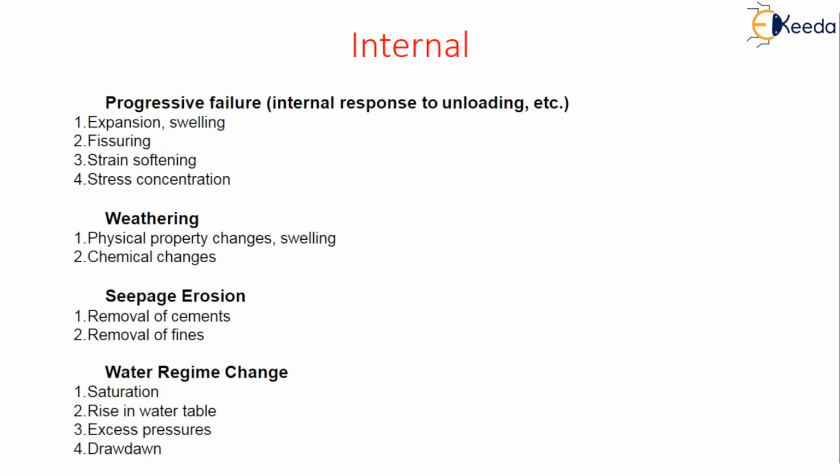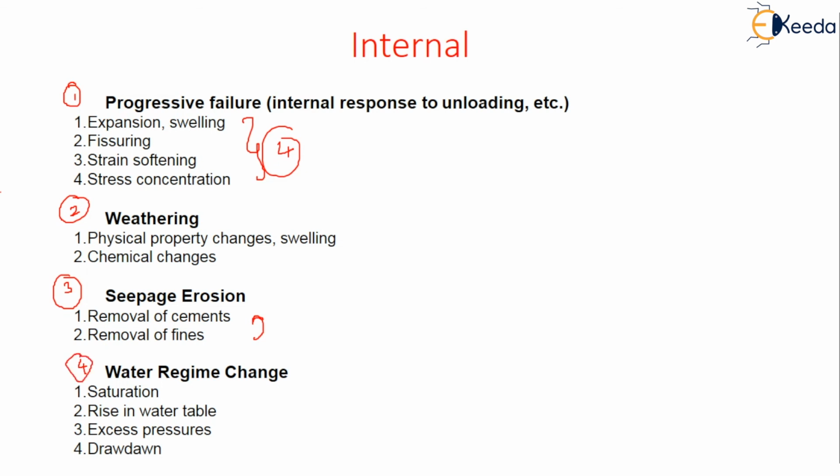Coming to the internal, the first one is the progressive failure. In the progressive failure, we have expansion and swelling, fissuring, strain softening, and stress concentrating. These are the four factors which fall under this failure. The second internal one is weathering. It can be physical property changes like swelling and chemical changes. And the third one is seepage erosion. Here, removal of cements and removal of fines are the factors which concentrate the seepage erosion.